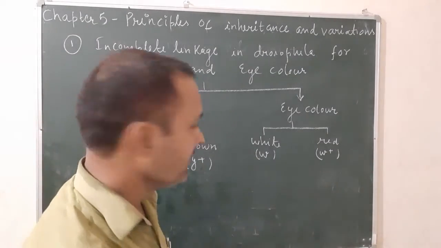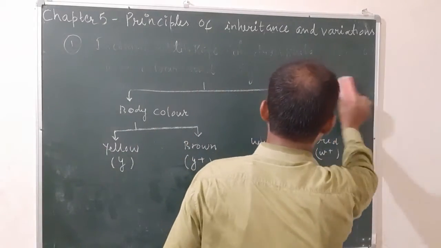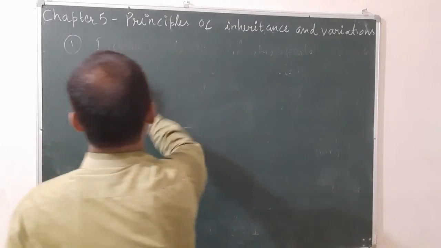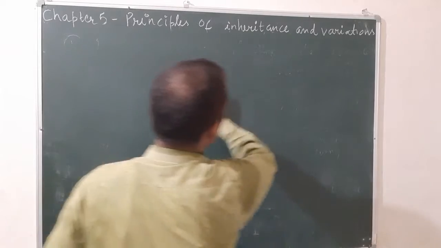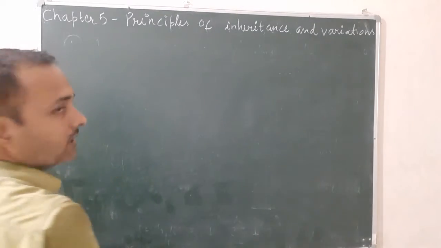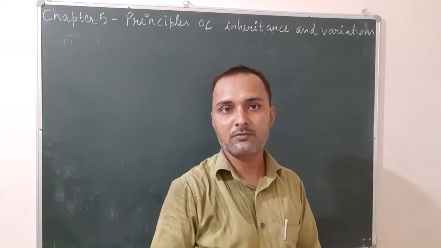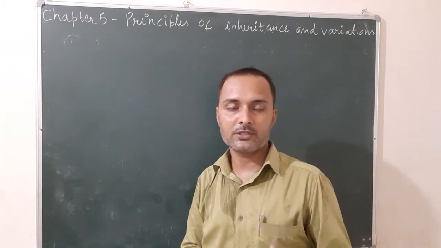Let us see Drosophila also. In Drosophila, total number of chromosomes is 8. There are Drosophila male and Drosophila female. Drosophila has XY type of sex determination, which we will discuss after some topics.